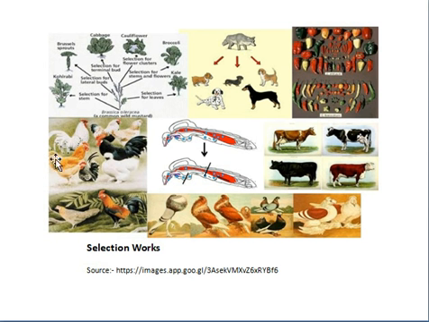We have increased the number of eggs from less than 100 to more than 100, and we have achieved milk production target of 5 liters per day to 50 liters per day, and similarly we can increase the size of chilies, and there are so many examples. So selection is a powerful force with which we can manipulate, and we can use this technology for human benefit. This is all about today's lecture.